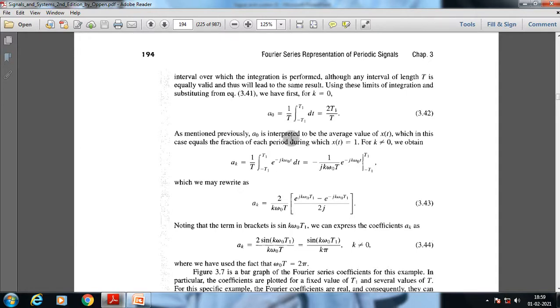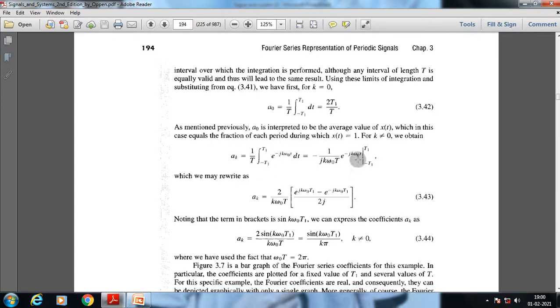Through the analysis equation, which in the previous lectures we have already described, is nothing but the constant coefficient of each value. In the case of a sinusoidal function, a suffix 0 provides the DC value of the signal. From that integration form, we derive a suffix 0 is equal to 2t1 by T. As mentioned previously, a suffix 0 is interpreted to be the average value of x of t, that's the DC value, which in this case equals the fraction of each period during which x of t is equal to 1. So a suffix k can be rewritten as 1 by T.